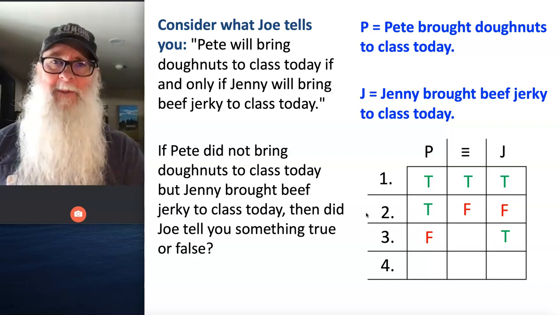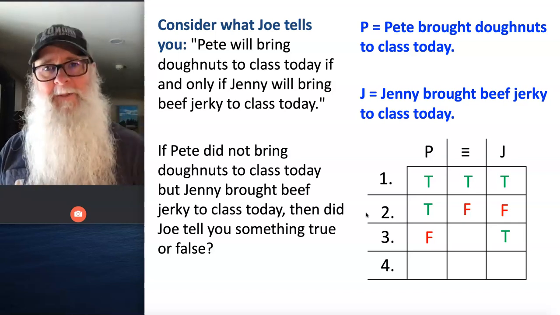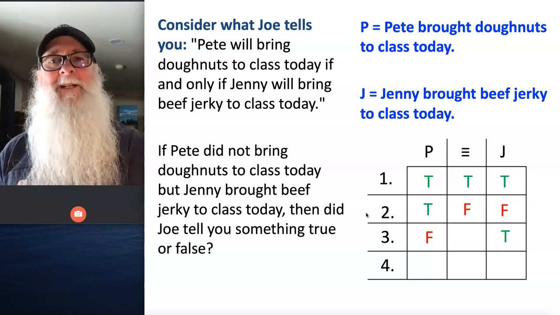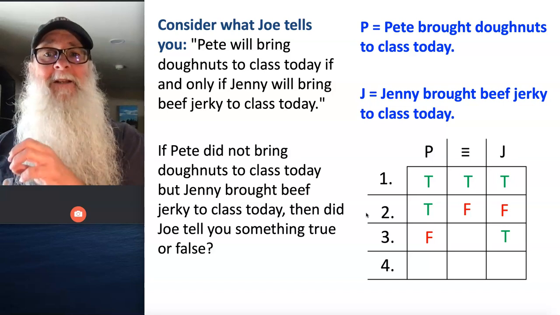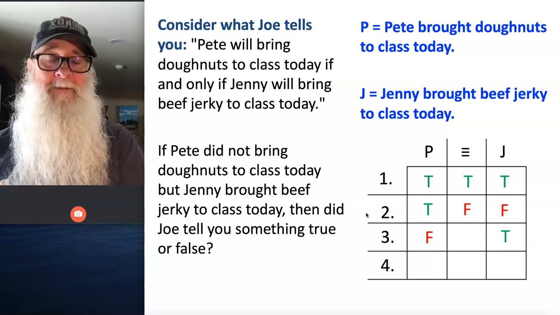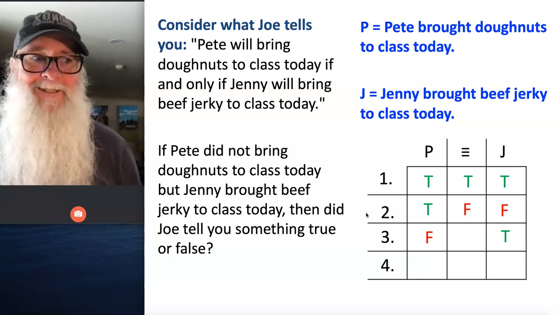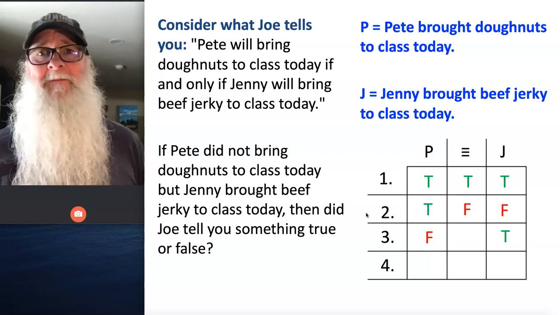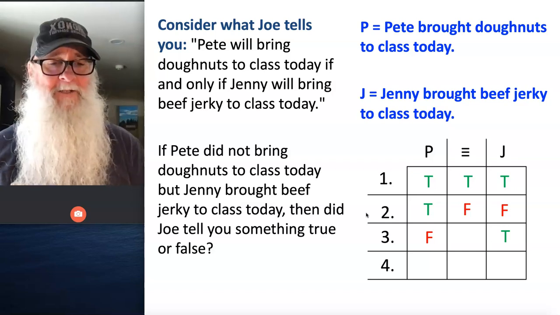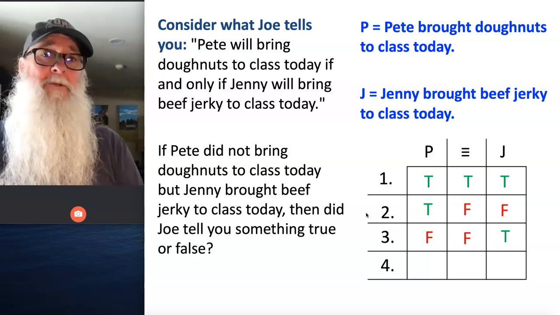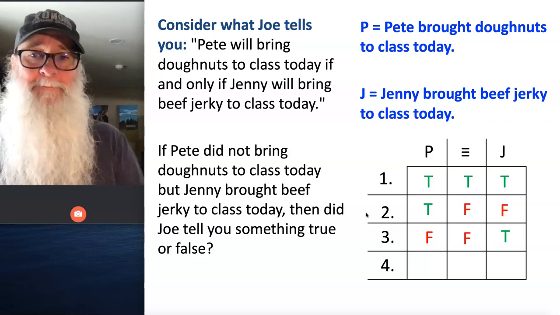And I'm going to go with no, because what Joe told us originally was that Pete will be bringing those donuts if Jenny brings the beef jerky, if and only if she brings the beef jerky, and she brought the beef jerky. So it's clearly not the case that if she brings the beef jerky to class that Pete will bring the donuts, because he didn't.